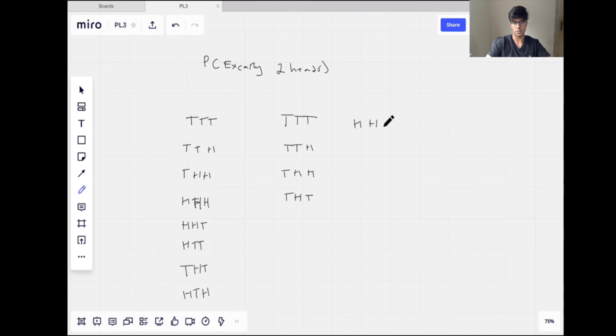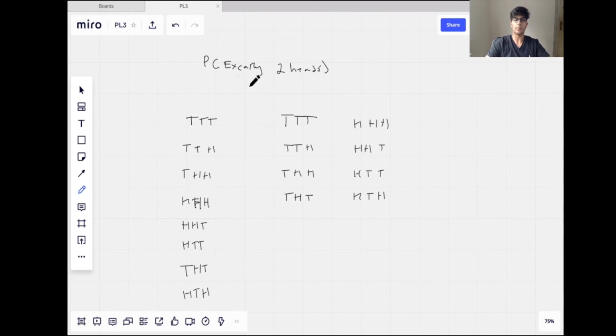H, H, H, H, H, T, then H, T, T, and H, T, H. So that's 8. So there was 9 here. Oh no, sorry, there's just 8 here. So yeah, that's the other way we can think of doing this.